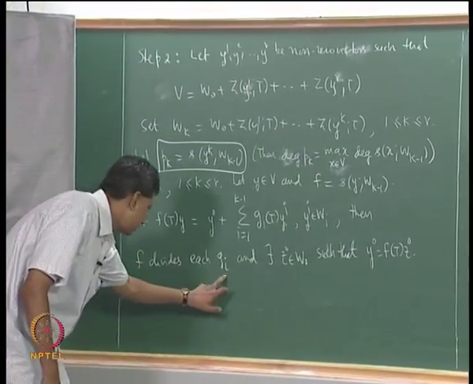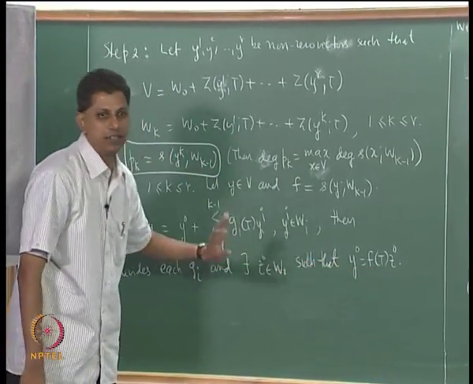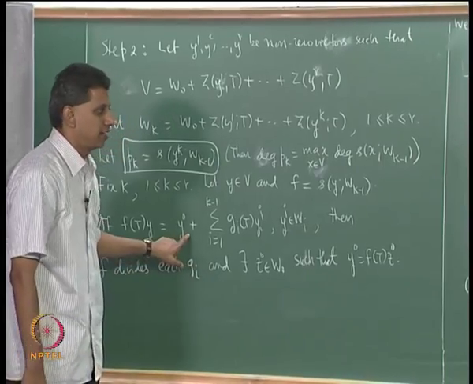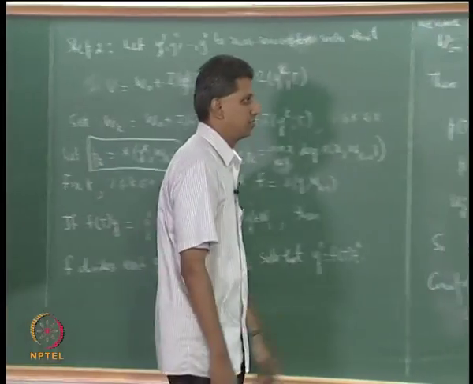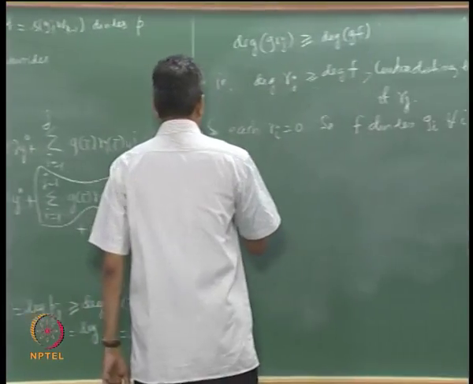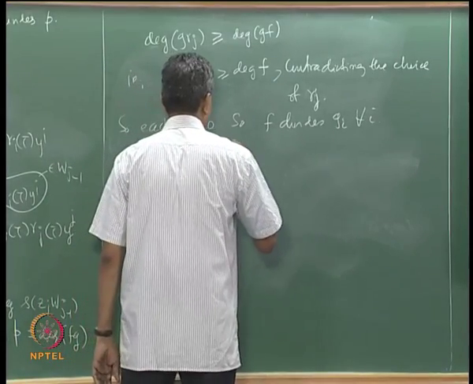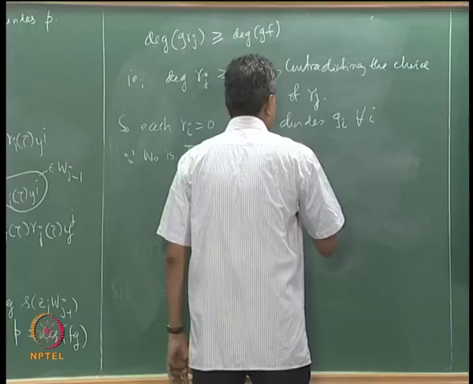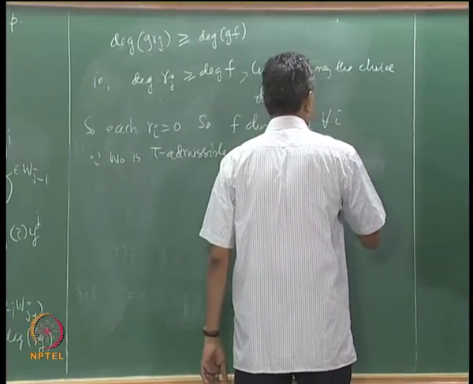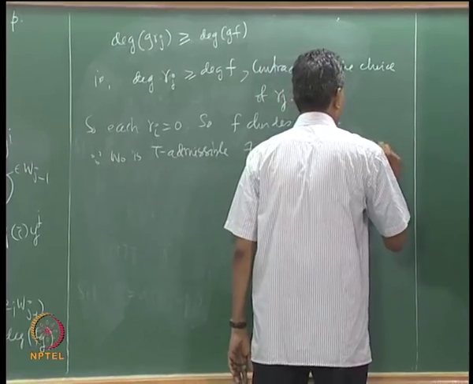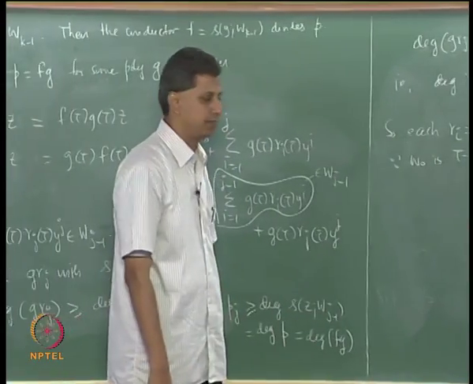We want to show that f divides each g_i, and there exists z naught with this property, but then as I told you, this y naught is a vector that comes from W naught. W naught is T admissible, so that part is easy. Since W naught is T admissible, there exists z naught in W naught such that y naught is f(T)z naught. So the second part is there immediately. That is the proof of step 2.